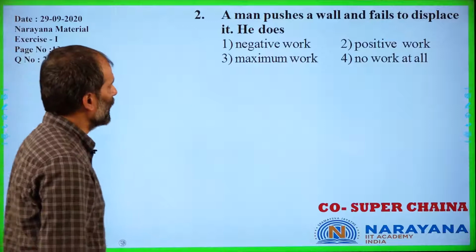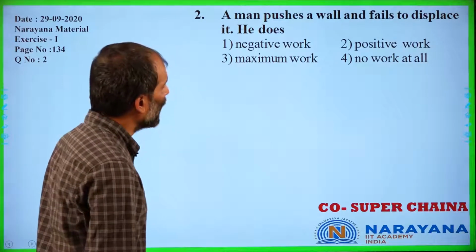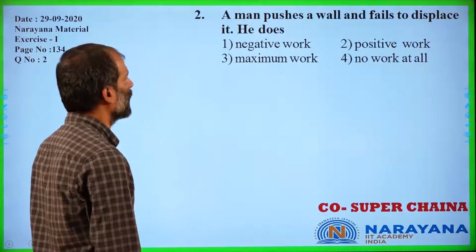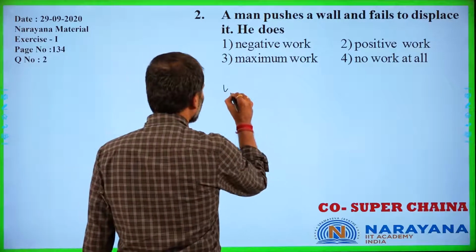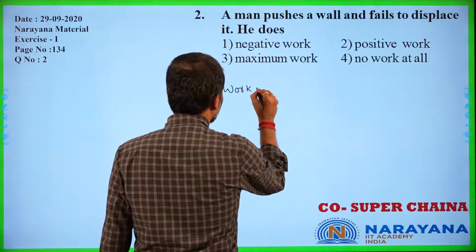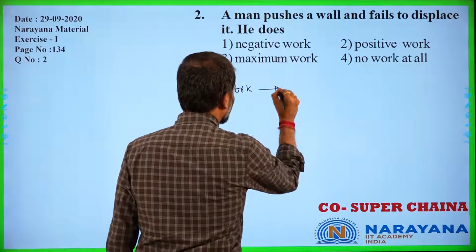Moving on to our next slide. A man pushes a wall and fails to displace it. He does... Now over here, every one of us needs to remember how we define work.